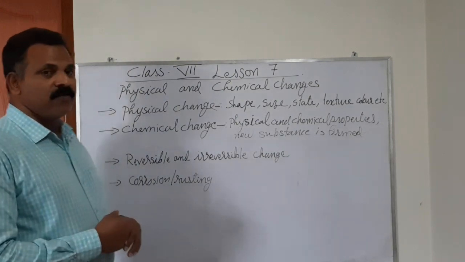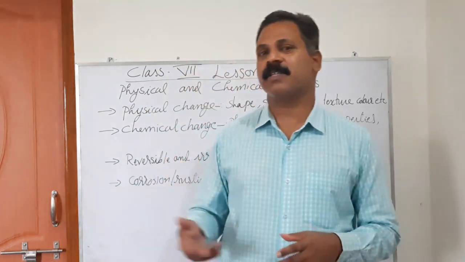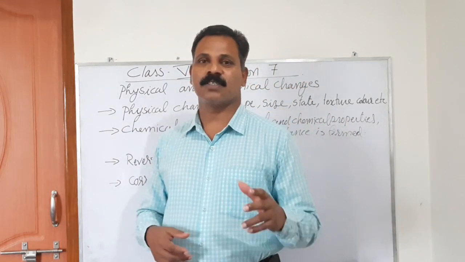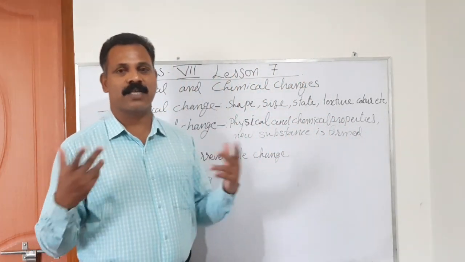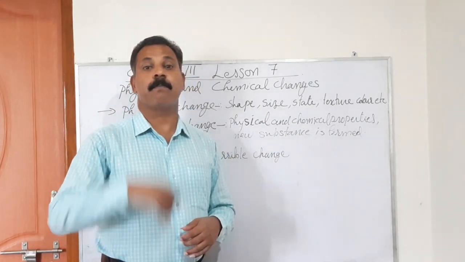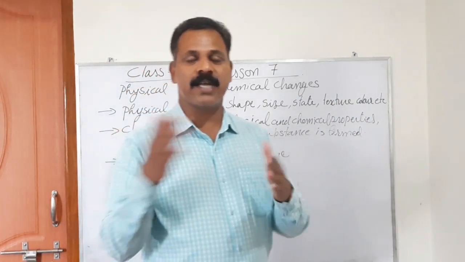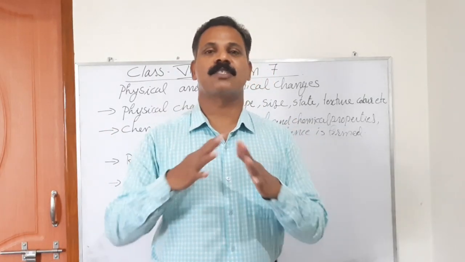Now see, we can stop rusting, we can stop corrosion. There are many methods used. First, you have seen that your grills, your grate, your window which is made of iron, the painters paint it. Once they paint it, the contact between air and moisture will be stopped.